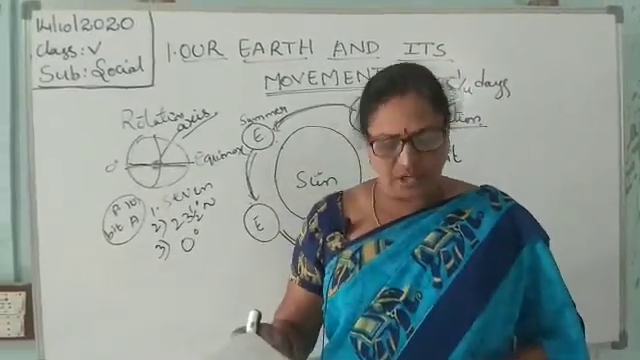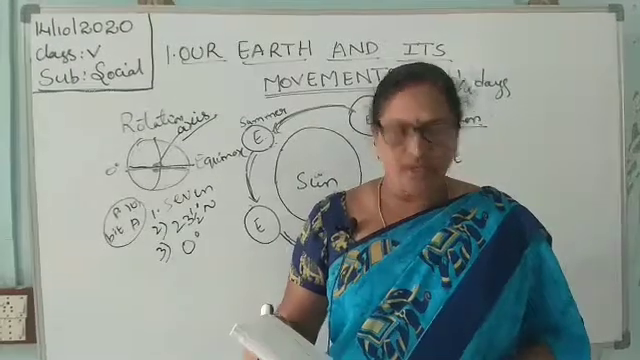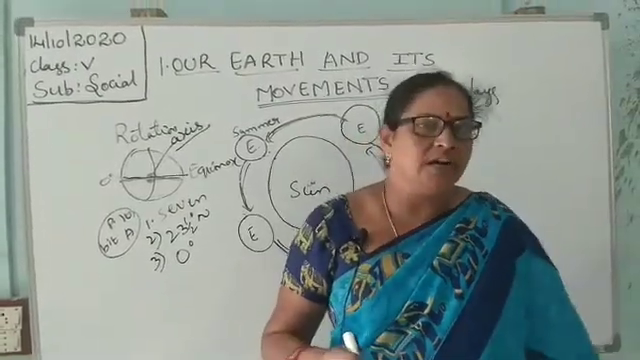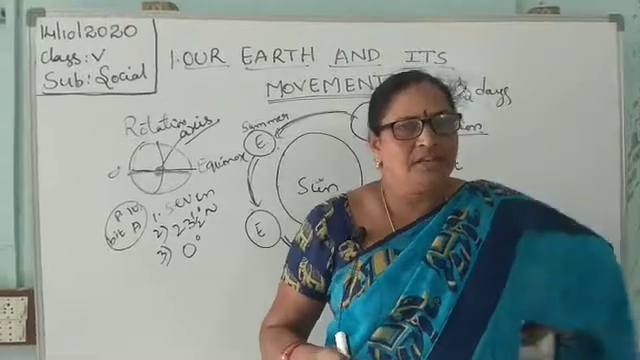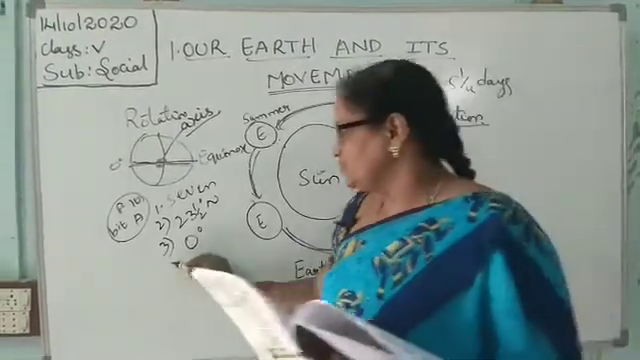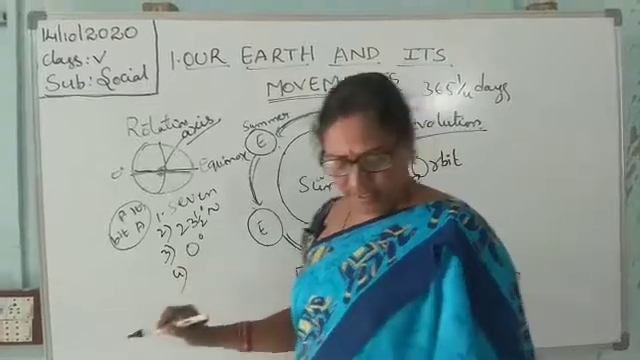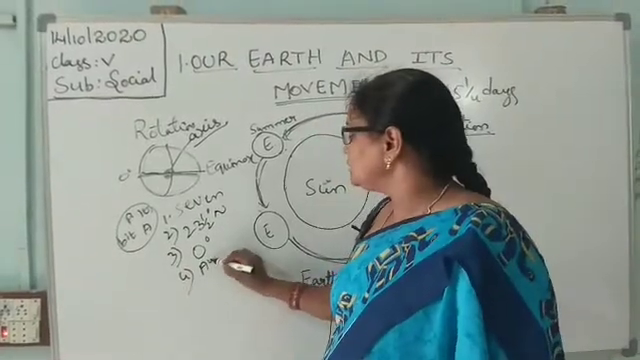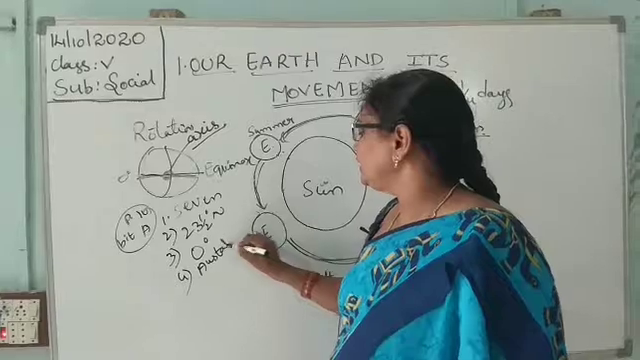The smallest continent in the world. Which is the largest continent? Asia is the largest continent. And which is the smallest continent? Australia. Among the 7 continents, Australia is the smallest continent.